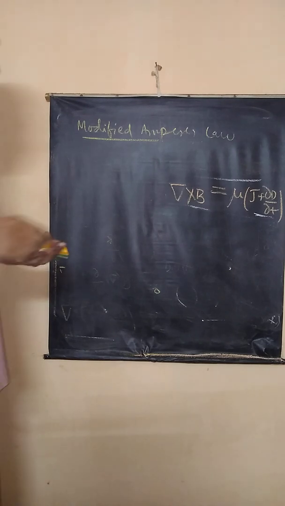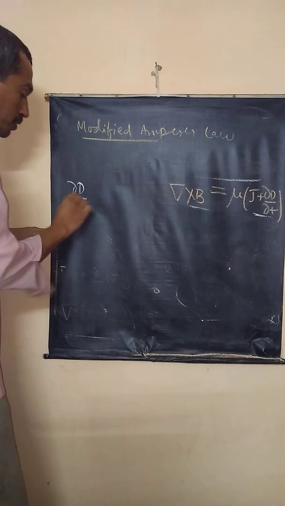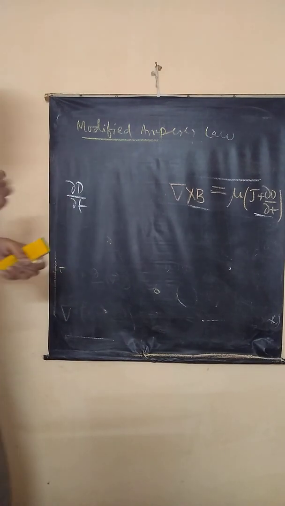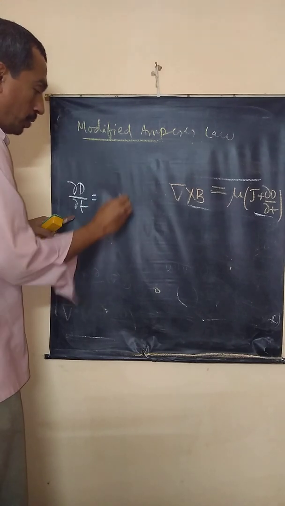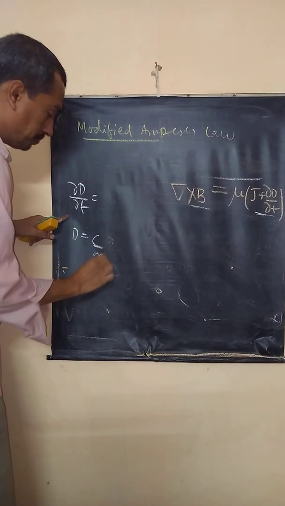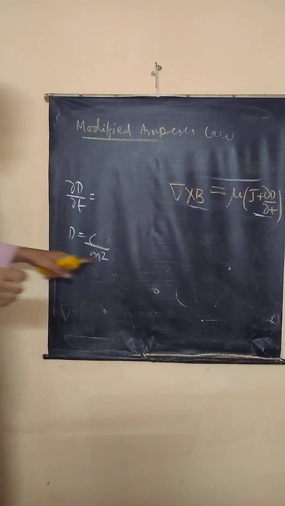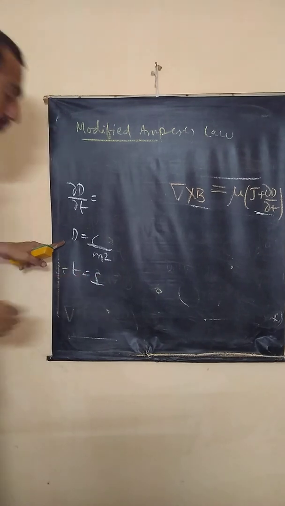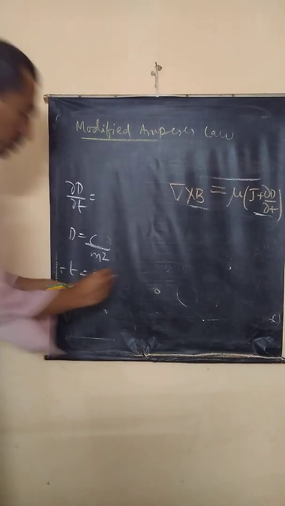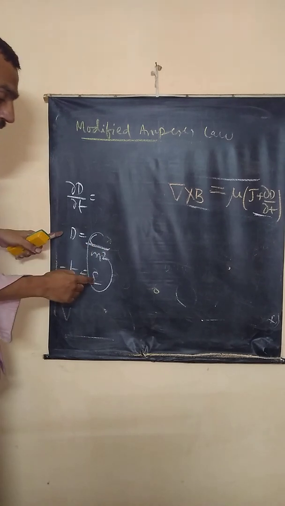Now, if you ask me what is dou D by dou t, let us find out what this term is. D is charge per unit area, coulomb per meter square, correct? Total flux by area, coulomb per meter square. T is time, in seconds. So D by t is coulomb per meter square per second.